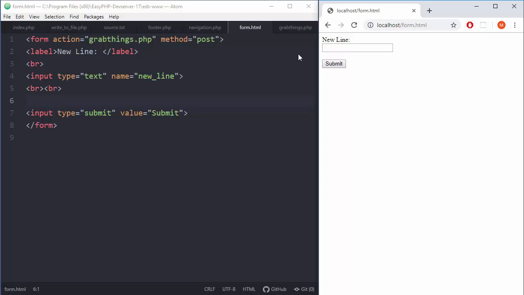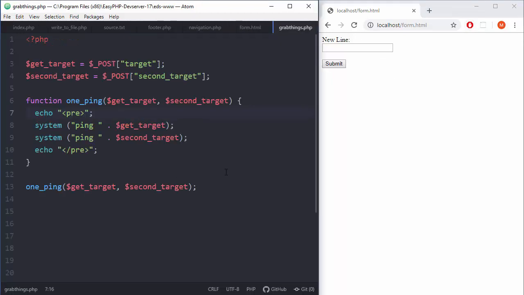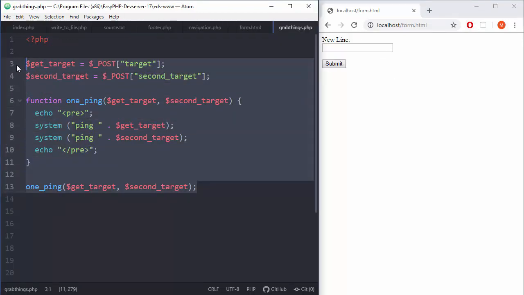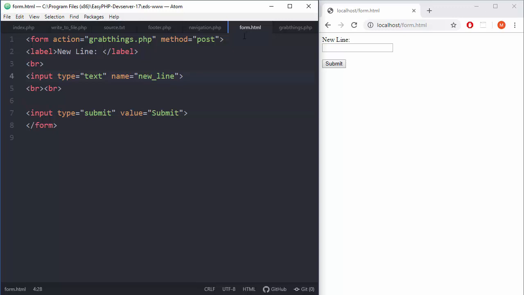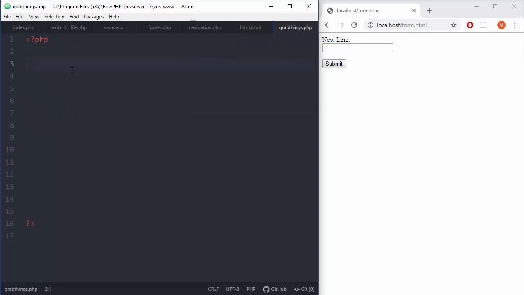Form.html, and that's fine. So let's fix this thing, and there is a lot of things here, so I don't want to confuse myself. So let's start from a blank space. Right, so we are going to get new line from form. So we are grabbing things by post, and field name is new line.